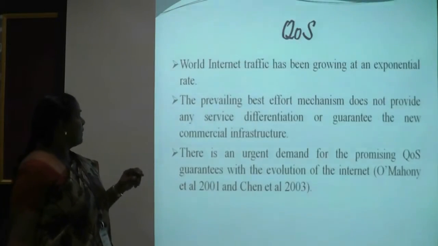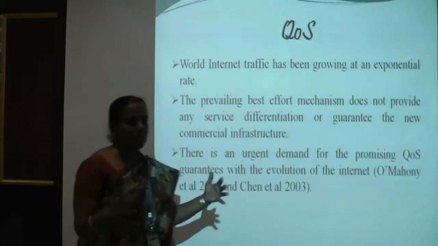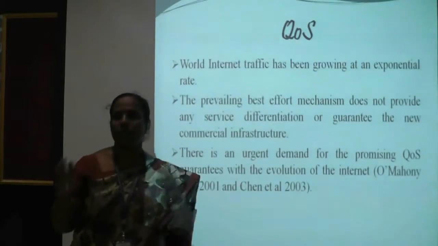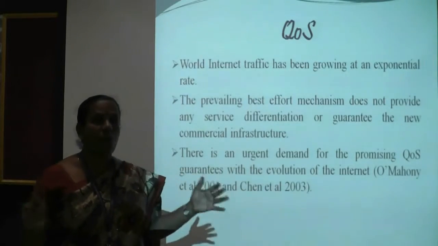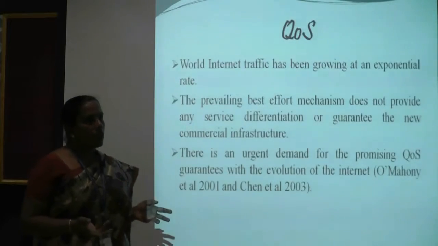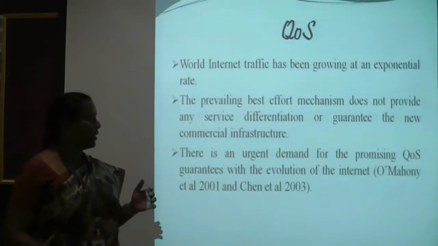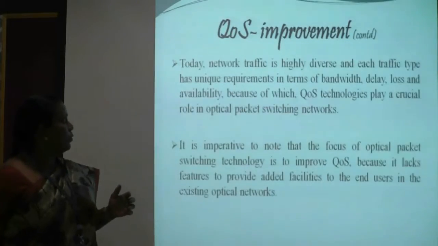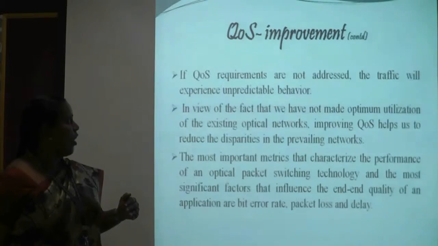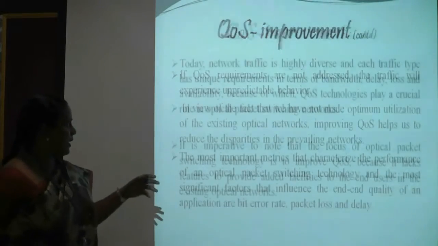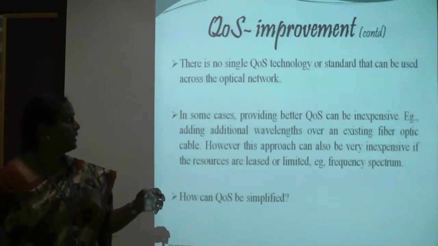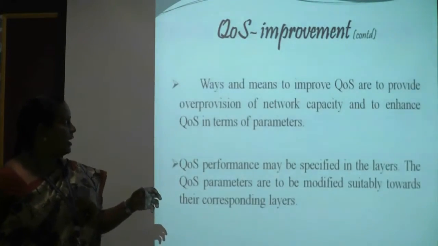Actually here we can improve the QoS because day by day network users are increasing, so we can optimally utilize the available bandwidth as well as the available networking concepts. So quality of service can be improved in two methods. One is by using parametric methods and another one is by using architectural methods. In the case of parametric methods, we take the parameters that affect the quality of service in packet switching.